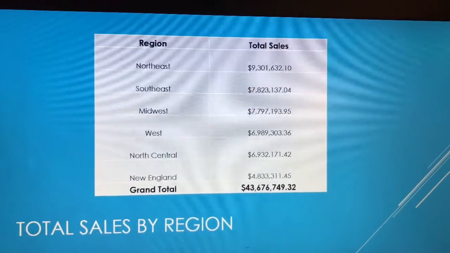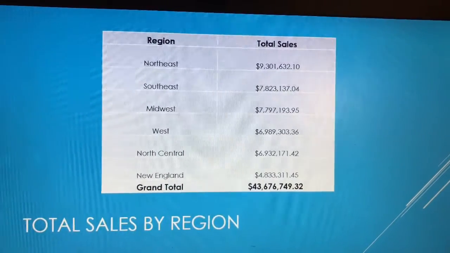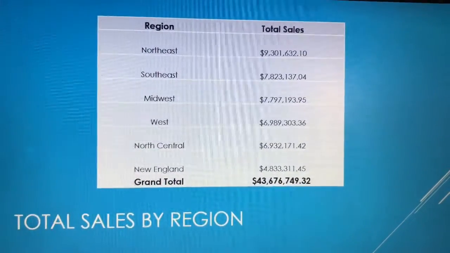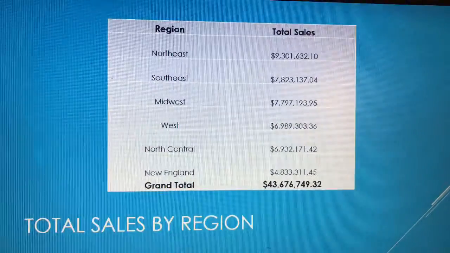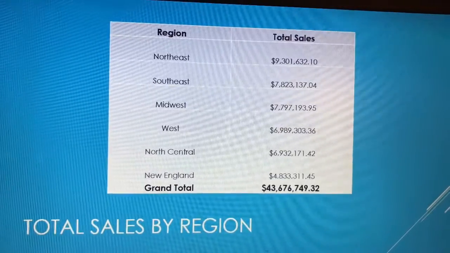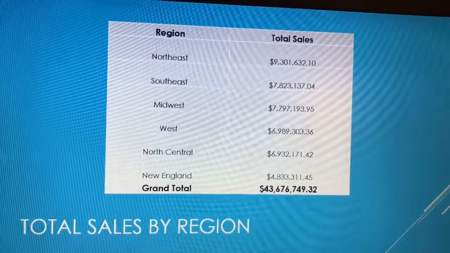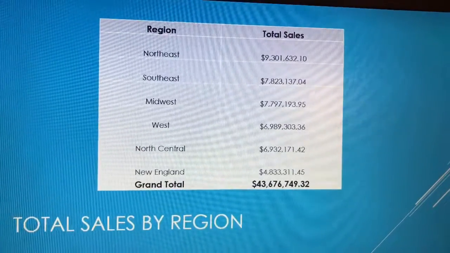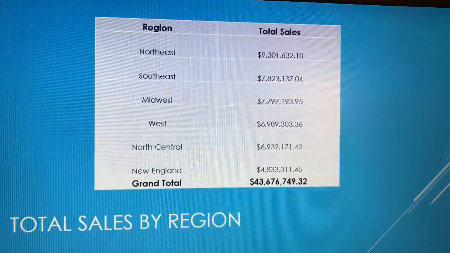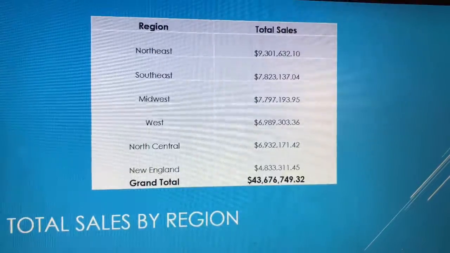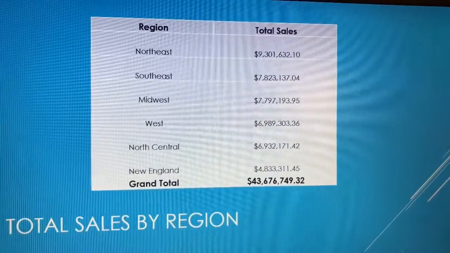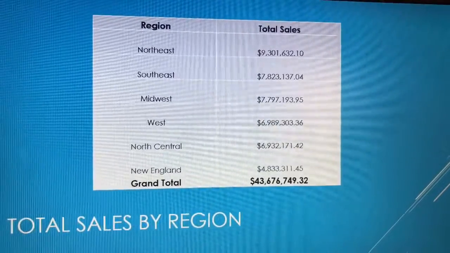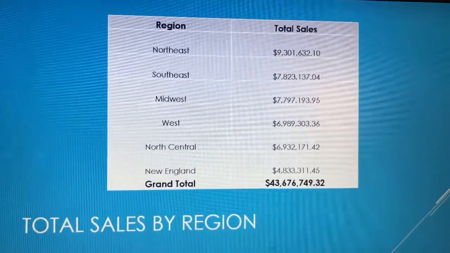The next question asks you to find the total sales by region. So I created a table using the regions tab and the total sales tab, and then I created a table and sorted it from largest to smallest. You see the largest region is the Northeast, and the smallest region is New England, as far as total sales of insurance cases.